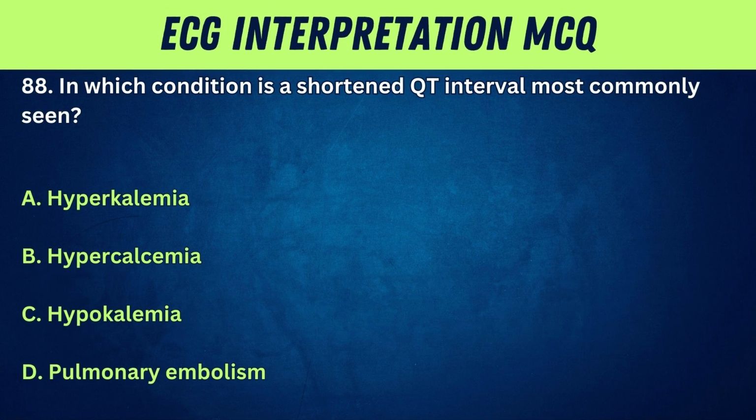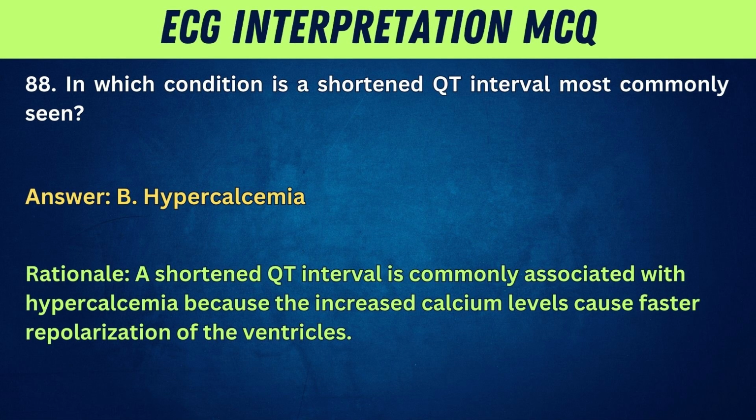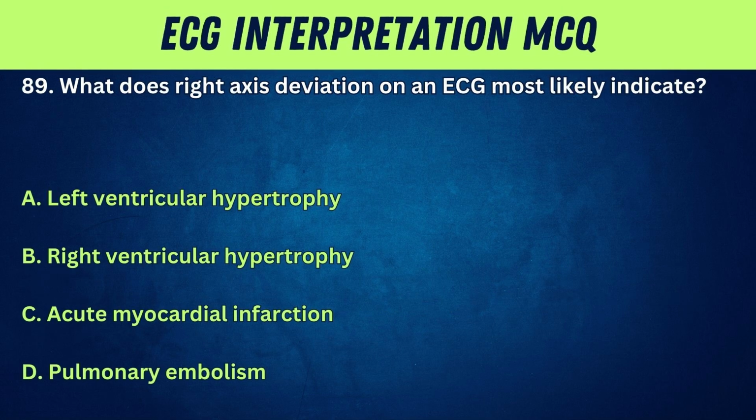88. In which condition is a shortened QT interval most commonly seen? A. Hyperkalemia. B. Hypercalcemia. C. Hypokalemia. D. Pulmonary embolism. Answer: B. Hypercalcemia. Rationale: a shortened QT interval is commonly associated with hypercalcemia because the increased calcium levels cause faster repolarization of the ventricles.